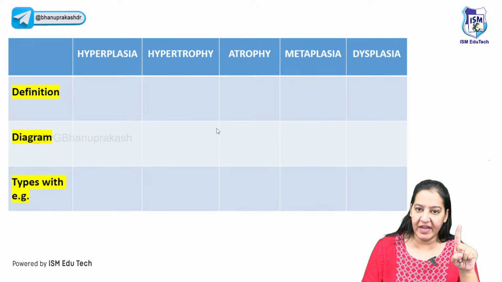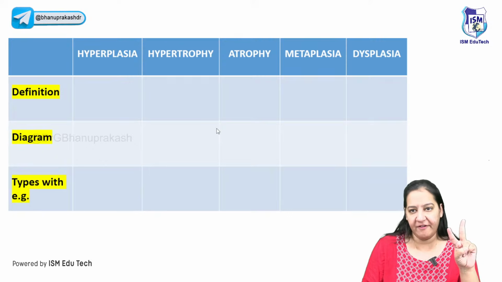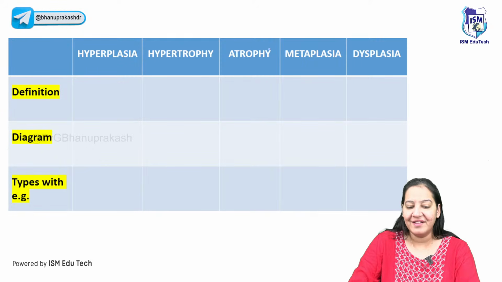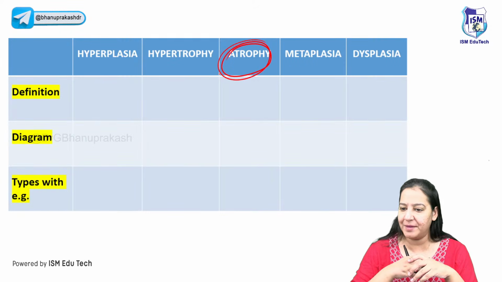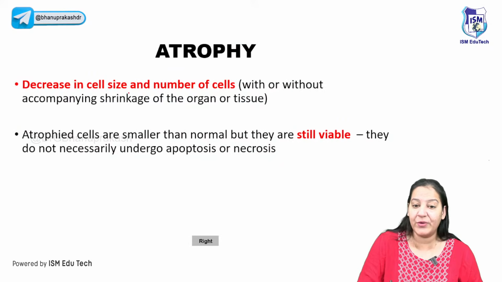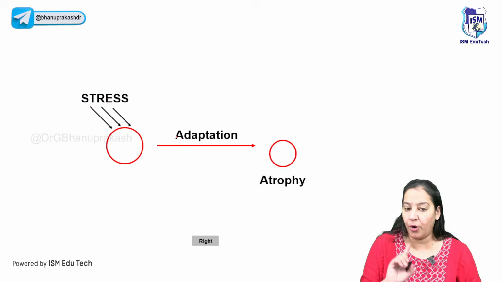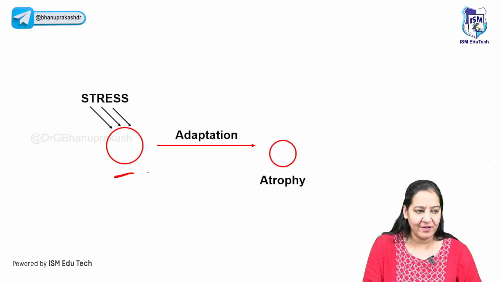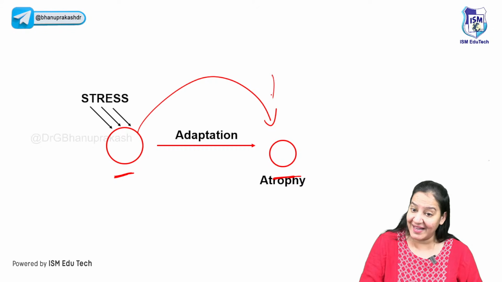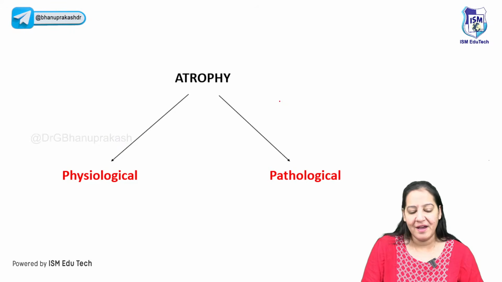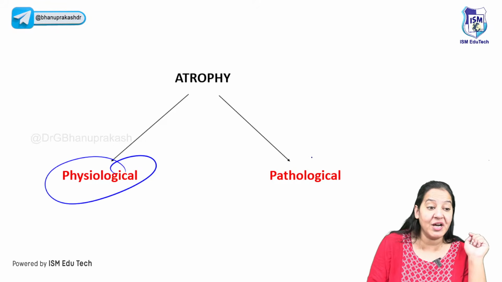So hypertrophy and hyperplasia, we have completed. Coming to the third, that is atrophy. What do you mean by atrophy? Atrophy is a decrease in size and number of the cell, not an increase. Can you see a cell here? Compare the size. The size is reduced. That is atrophy. Again, it's of two types, physiological and pathological.